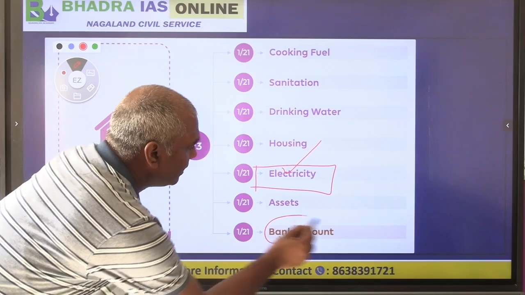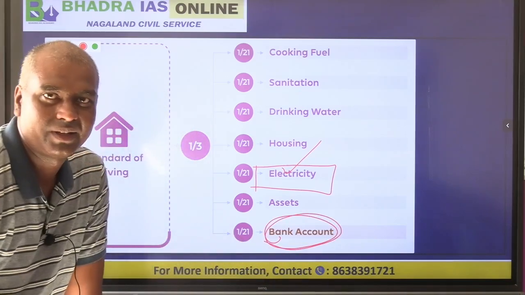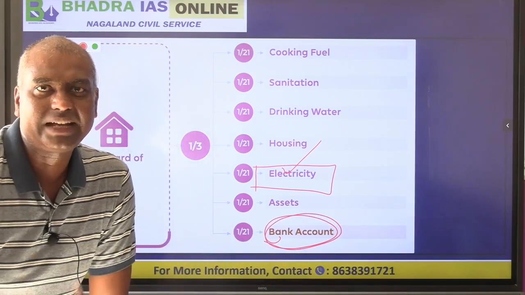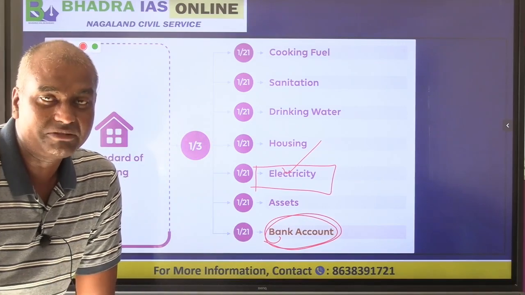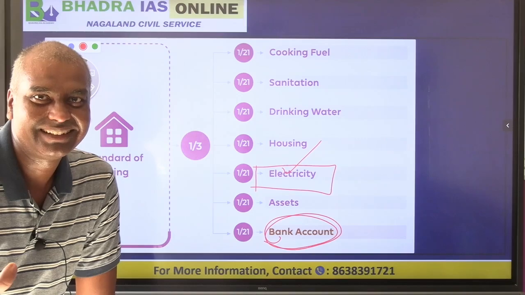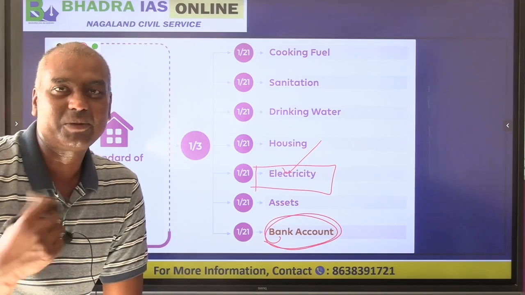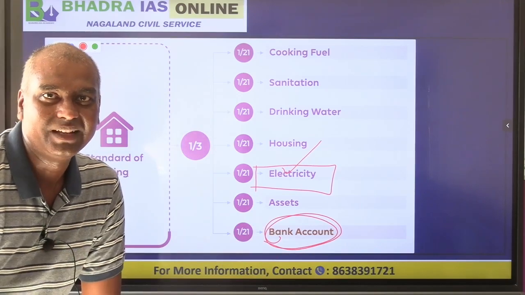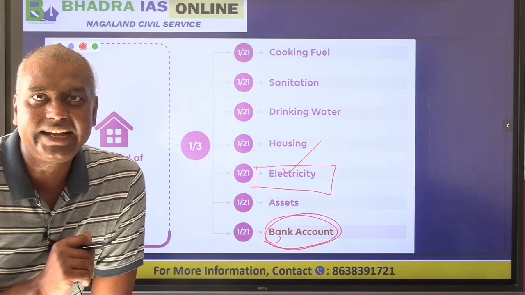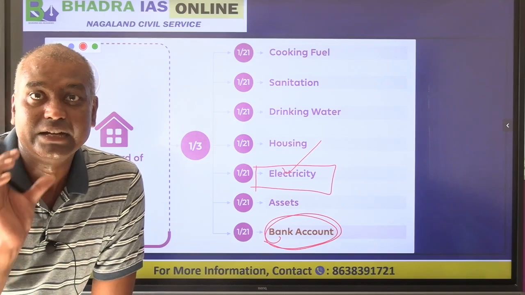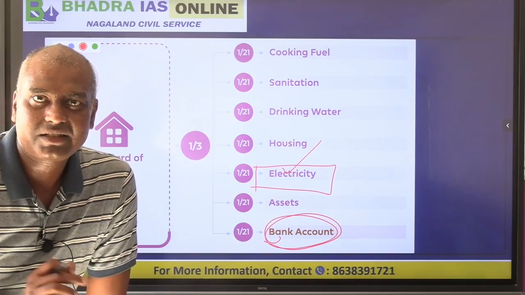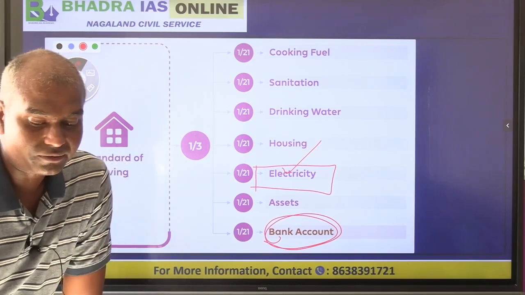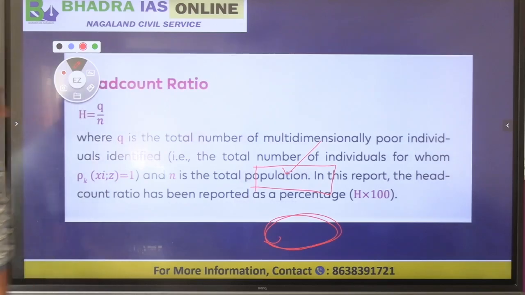This is the bank account. We ask the people, do you have a bank account? If they don't have, that means they are deprived. So that will be one indicator for poverty. But if they have the bank account, it becomes a plus point. So Oxford has 10 indicators and Niti has 12 indicators. It is clear now? This is very important from your exam preparation point of view.